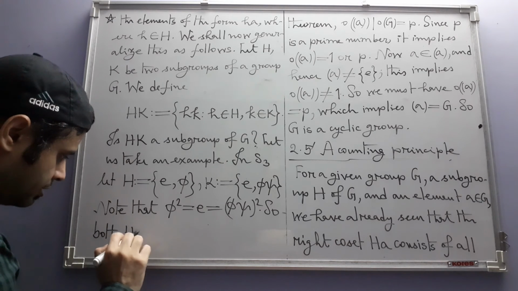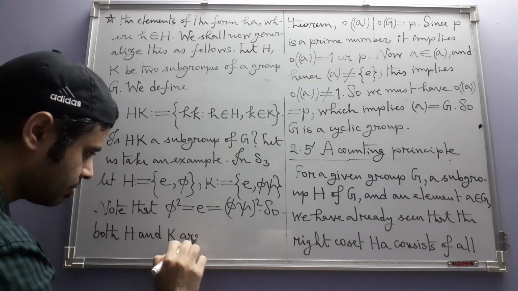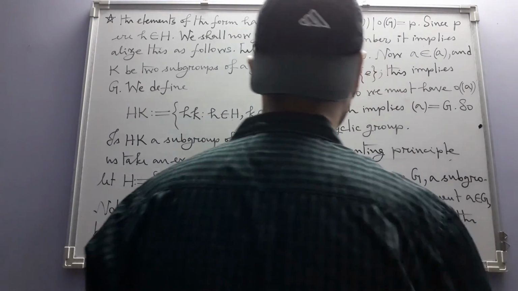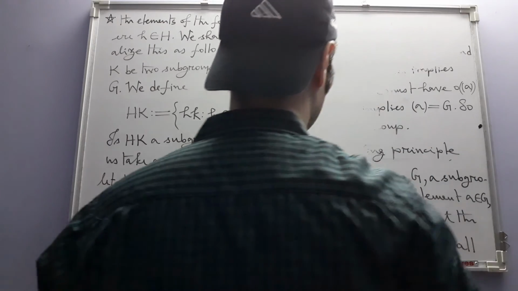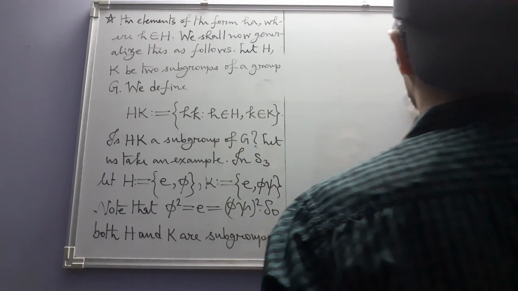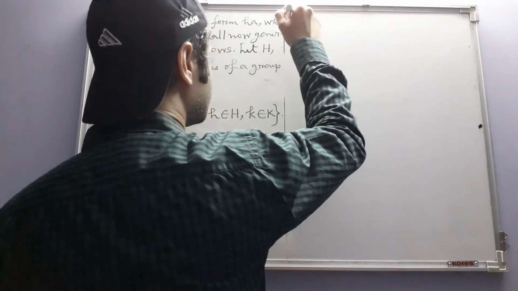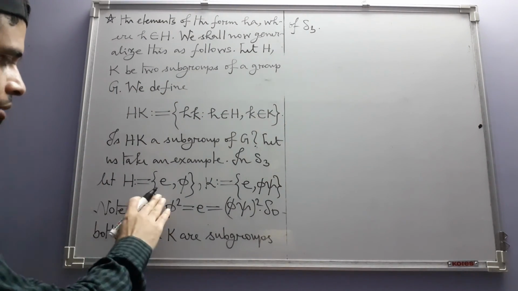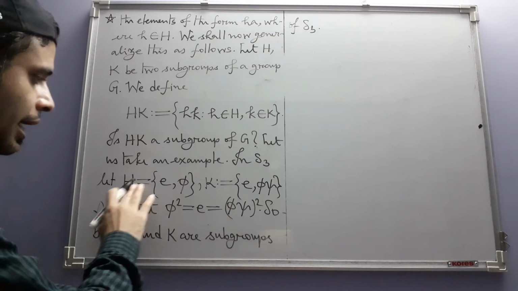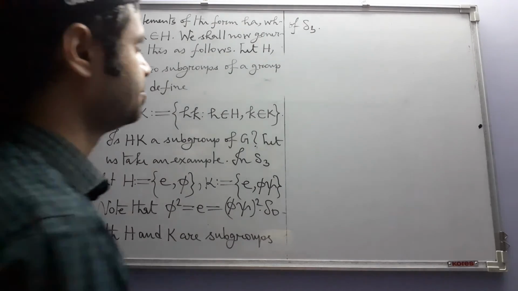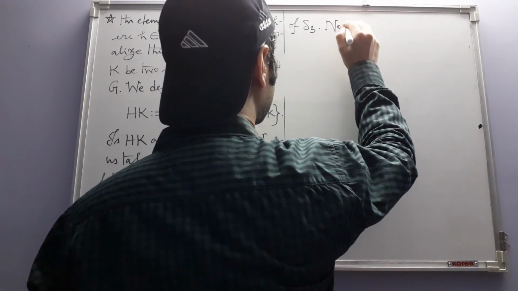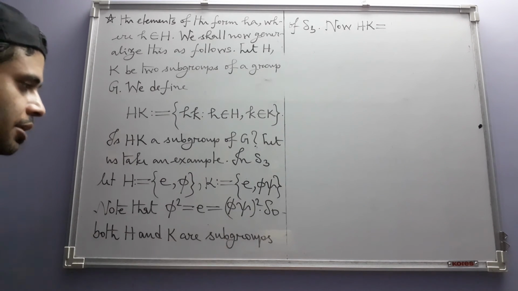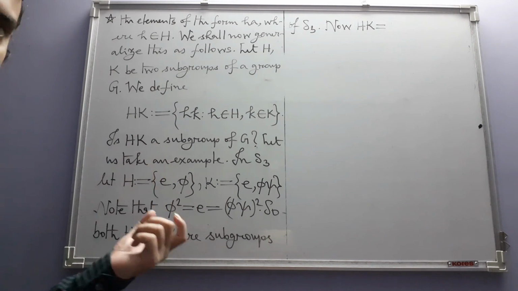So both H and K are subgroups of S3. Okay, now because they are subgroups, we now want to calculate HK for this special H and K. So we will take all the elements of H and all the elements of K and form the products.